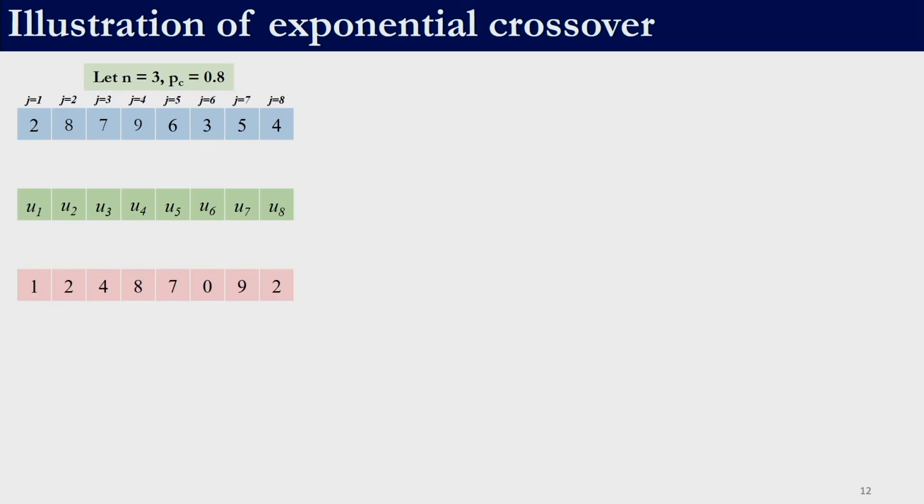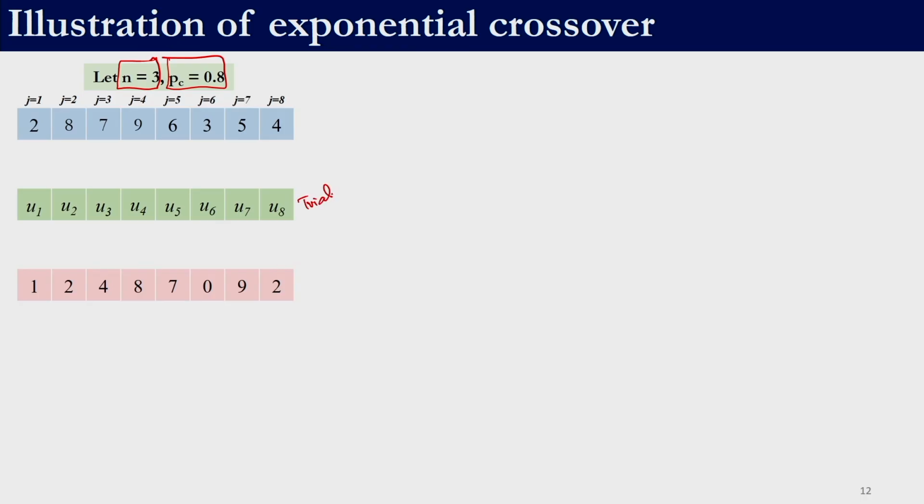Now, let us look at an example for exponential crossover. Let us take an 8 variable problem, and we need to generate a random integer between 1 and 8. Let us say we generate a random number between 1 and 8 as 3, and let the crossover probability set by the user be 0.8. This is our trial vector.